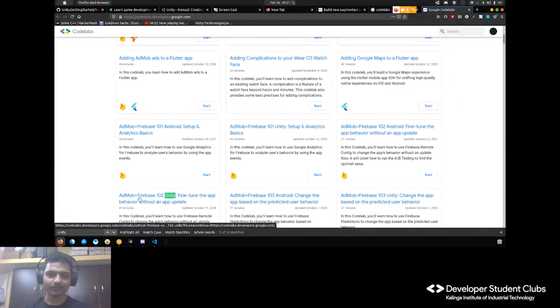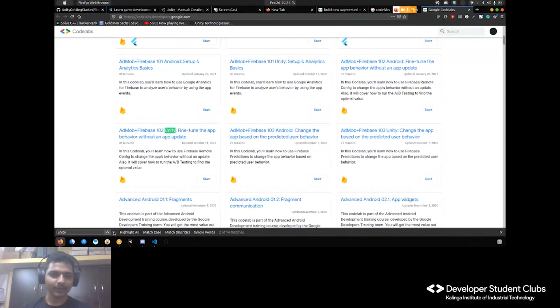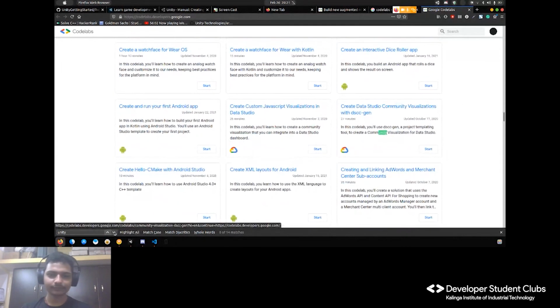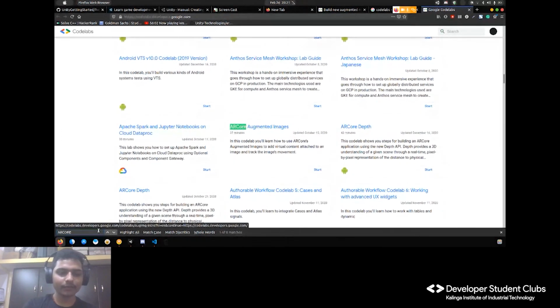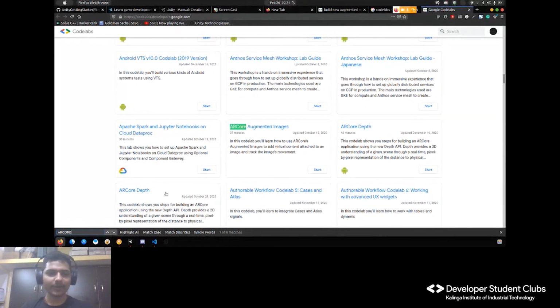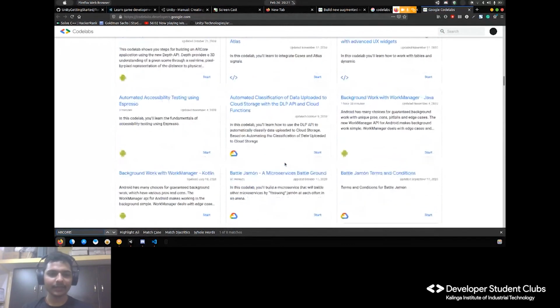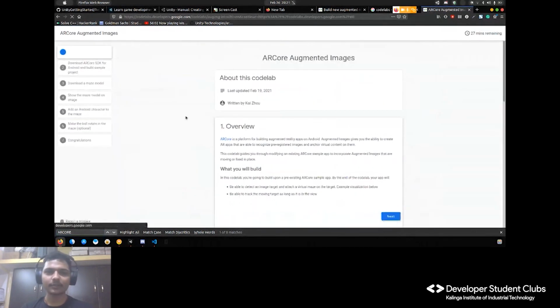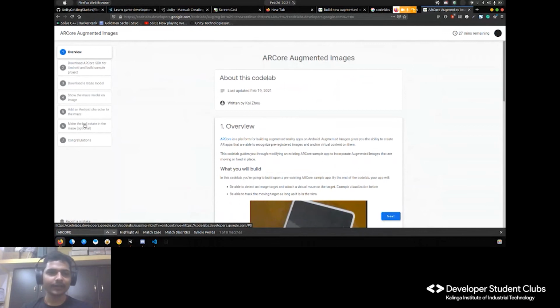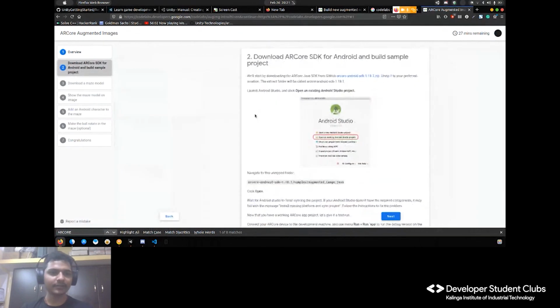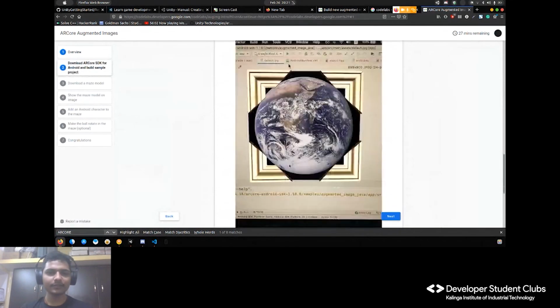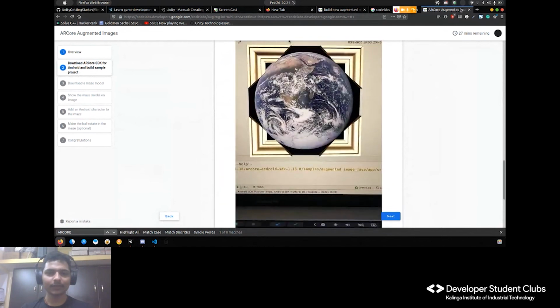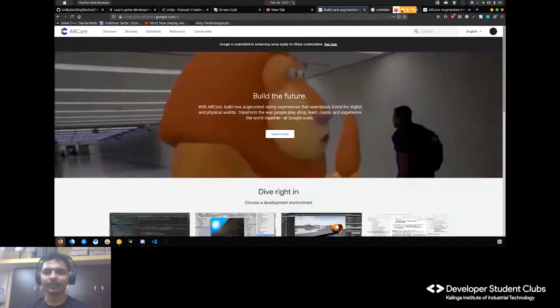So, AdMob, Firebase 102, Unity. Let's see if we have anything for AR Core. Of course, we have AR Core Augmented Images, AR Core Depth, and so on. Just open any of them. It will tell you how to start the stuff, what things to download for that. Okay, so everything is there.